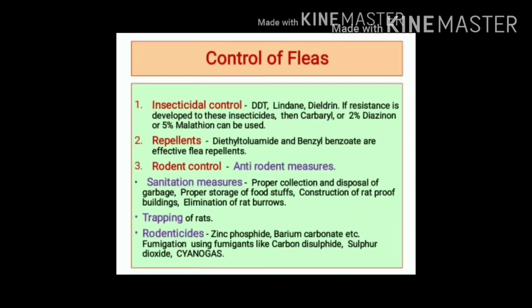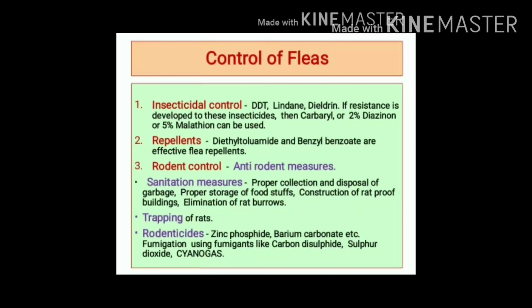If resistance has developed to these insecticides, then we can use 2% diazinon or carbaryl or 5% malathion. Second control measure is use of repellents. Most effective repellents include diethyl toluamide and benzyl benzoate. Clothes can be impregnated by using repellent diethyl toluamide.